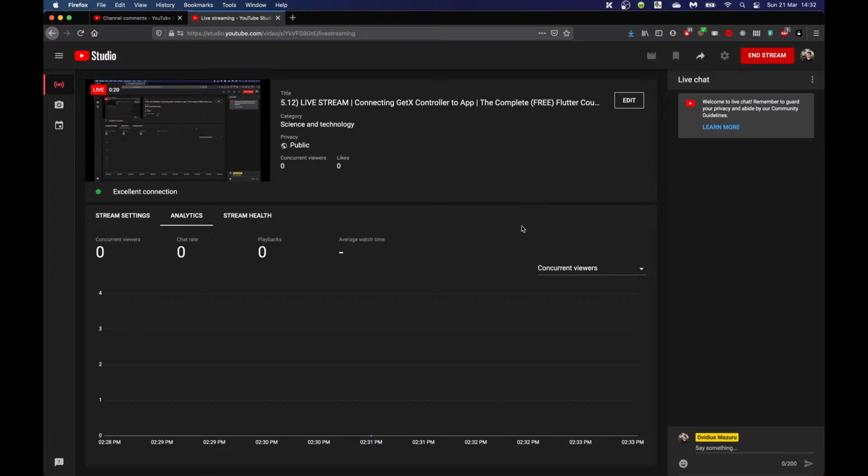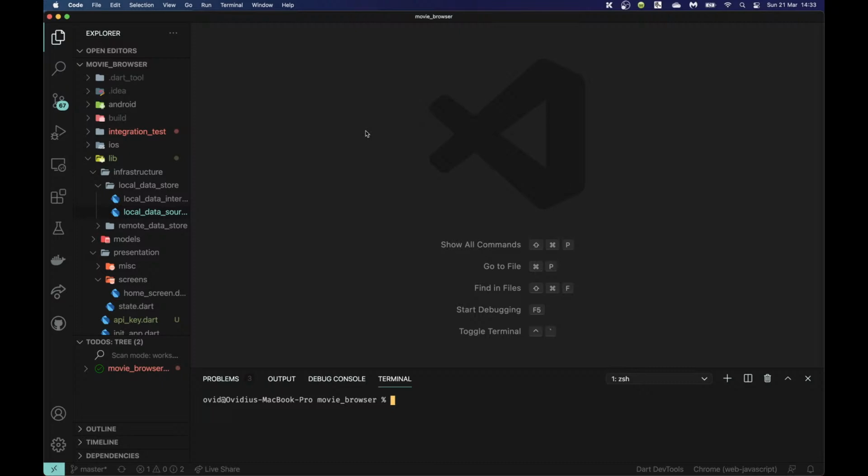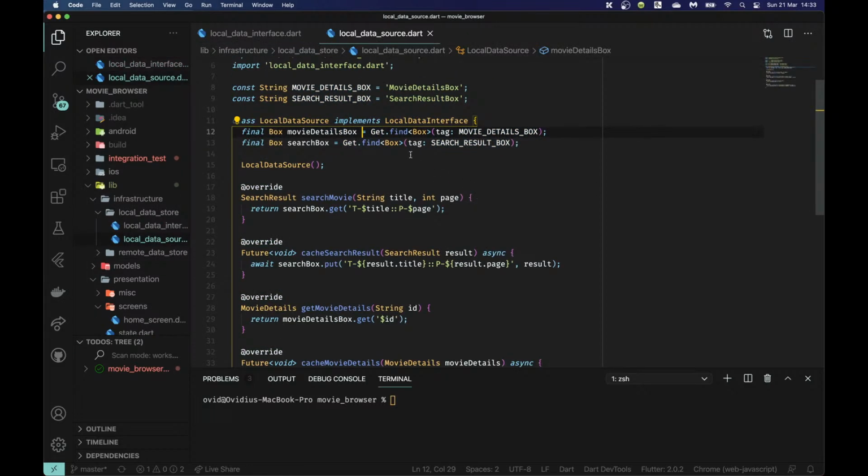Okay, so in the last live stream, we looked at GetX once again, and we looked specifically at get.find and get.put, and I was telling you that that's how we're going to connect everything. So as a result, in our local data interface, for example, rather than needing to pass in those variables into the constructor like what we might have been doing before, I just use get.find. And again, typing this with the box in between those triangular brackets is optional, but I like to do it anyway, so that's just me.